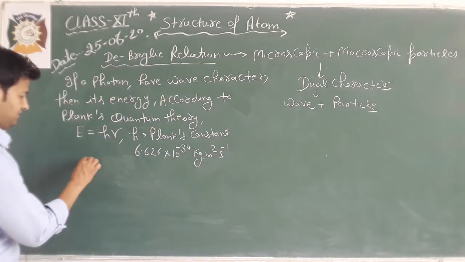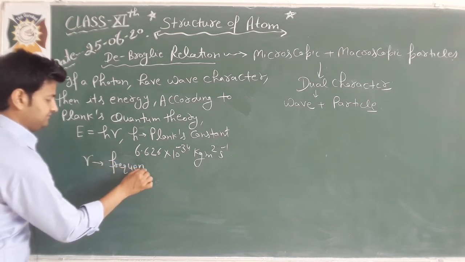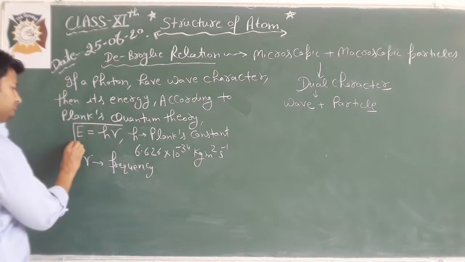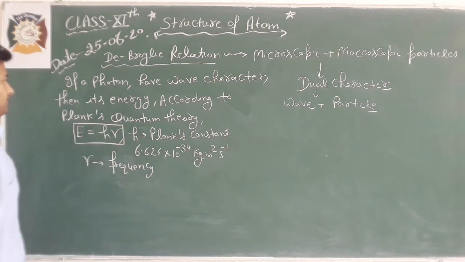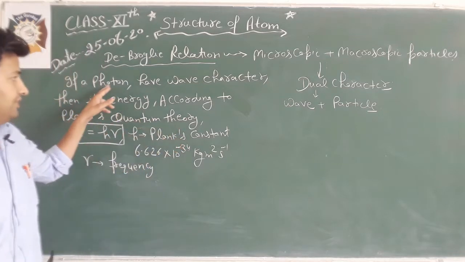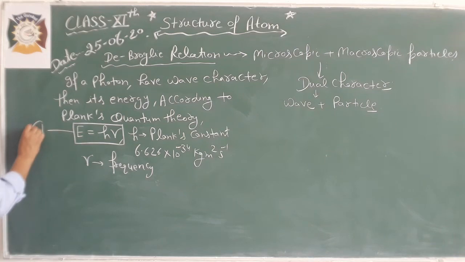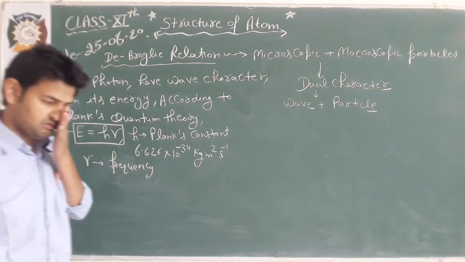And here nu is frequency. So according to Planck's quantum theory, if a photon has wave character, then its energy can be calculated by using this. This is our equation number first.